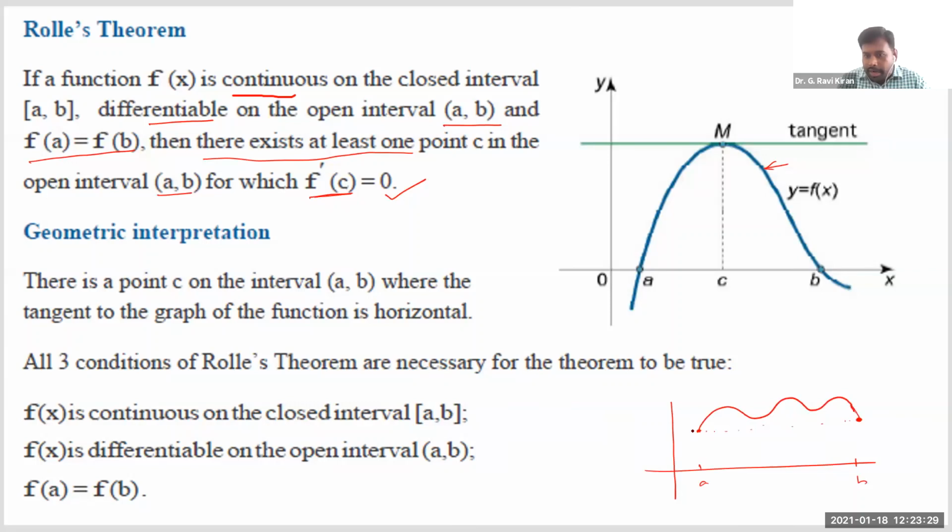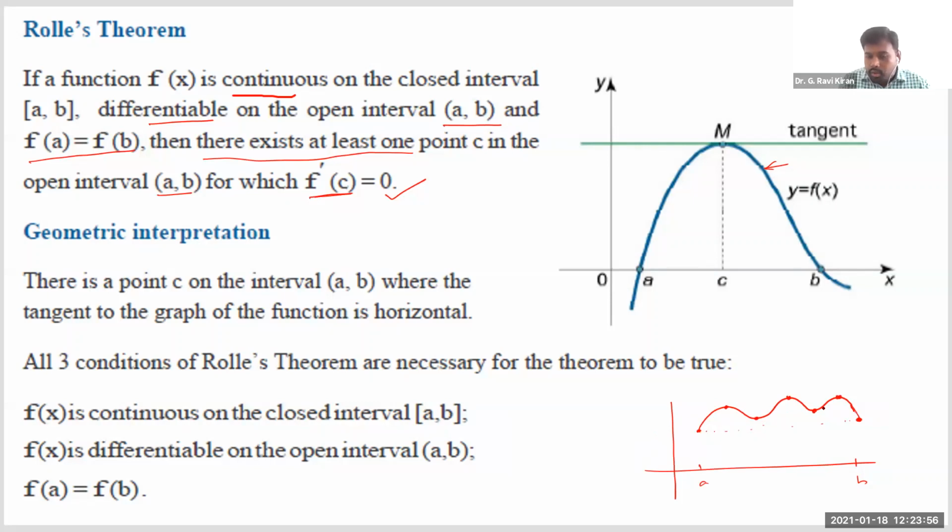Exactly at A and B, the function values are the same. Clearly the function is continuous, and let us assume it is differentiable also. Then you can find several points, at this point, even here, even here also. At almost 5 points you can draw a tangent, and at every point the tangent is parallel to the x-axis. That's what Rolle's theorem says.